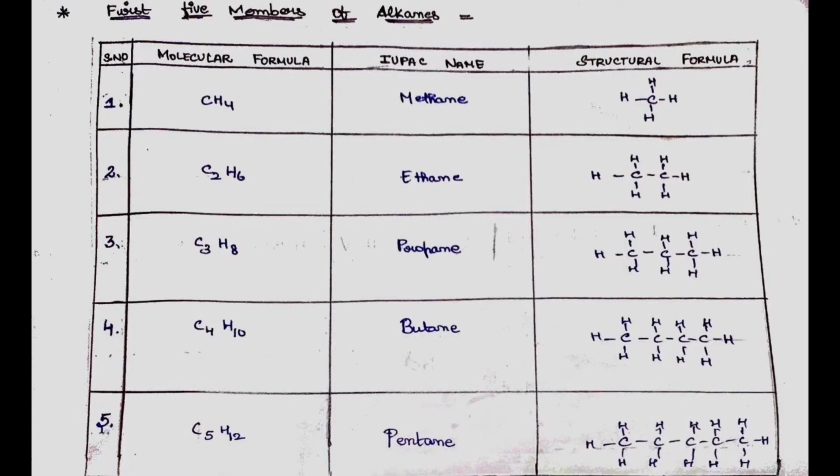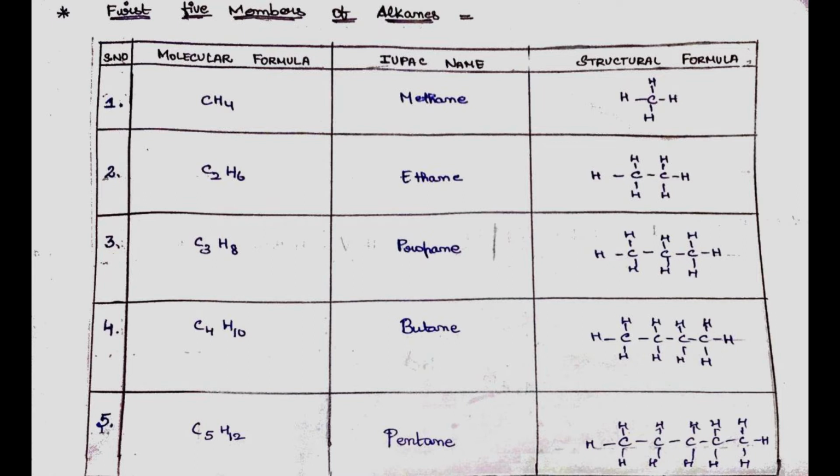So here we have the first five members of alkanes. First, CH4, its IUPAC name is methane and its structural formula is such that one carbon atom is bonded with four hydrogen atoms. Second, C2H6, its IUPAC name is ethane. Its structural formula is such that two carbon atoms are bonded with six hydrogen atoms.